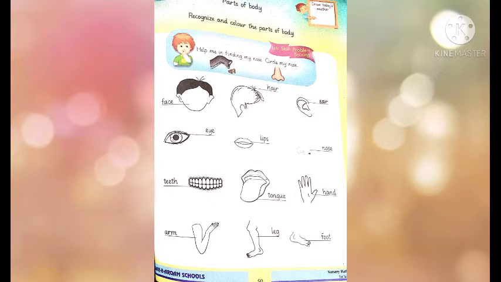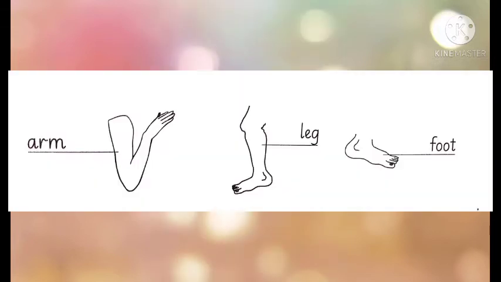We were recognizing and learning the names of some parts of the body. Now we are going to learn the names of 3 more parts of the body. So look at the picture. What is in the picture? Look at the first picture. Here is an arm. What is it? Arm. And you will color these pictures after recognizing them.